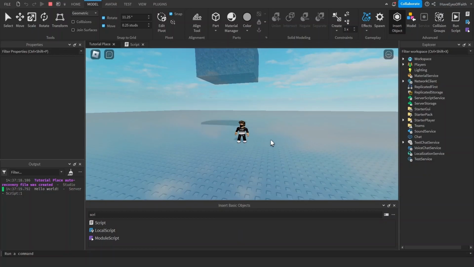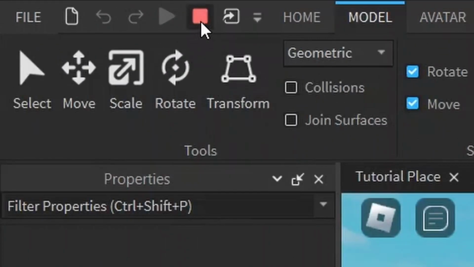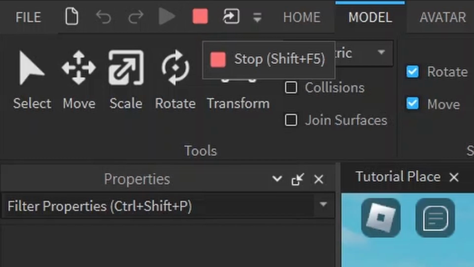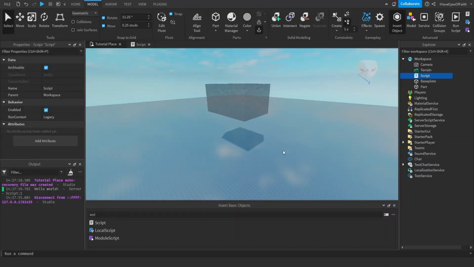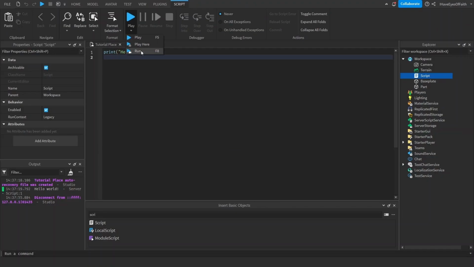However, you don't need to have your character out for what I'm going to teach you right now. So you can just hit this little red square at the top, or you can hit Shift F5, and that'll also stop the little game testing. We'll go back into our script world and we can just hit the run option. What this does, it plays the game but without your character. So it loads faster because it doesn't need to load in your character. And we don't really need the character for this lesson. So we're just going to go ahead and hit run or hit F8 on your keyboard.